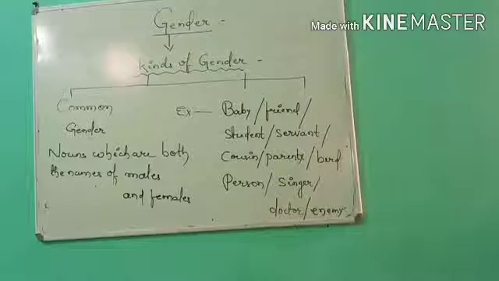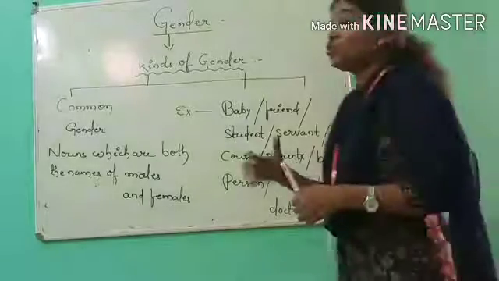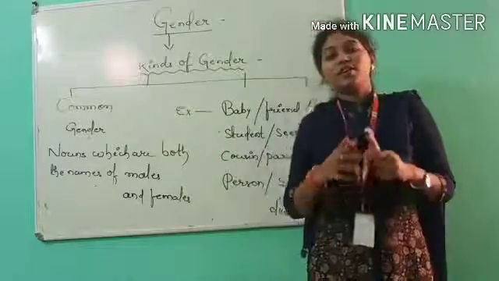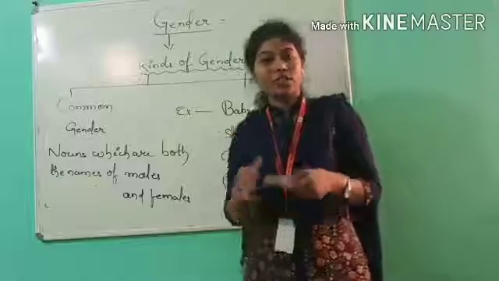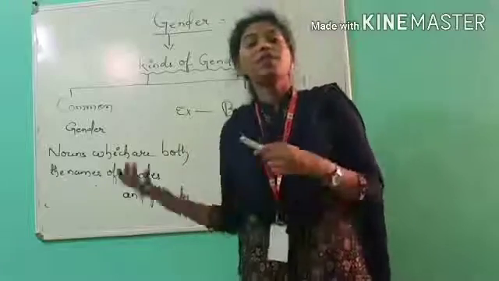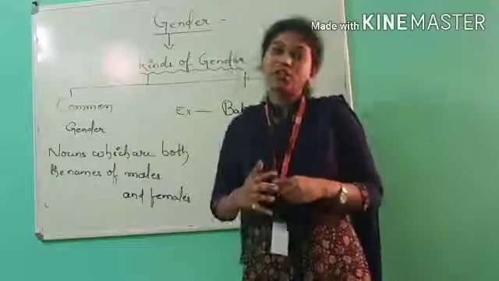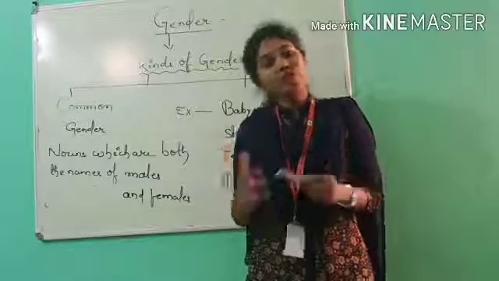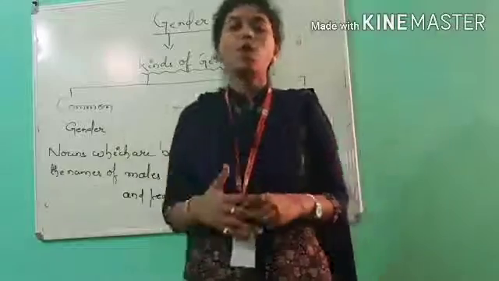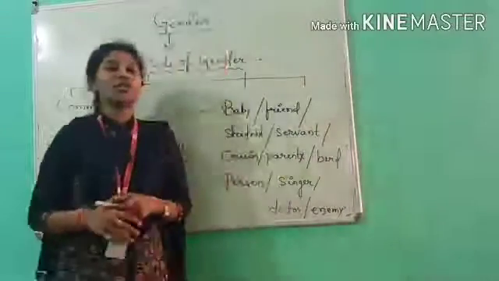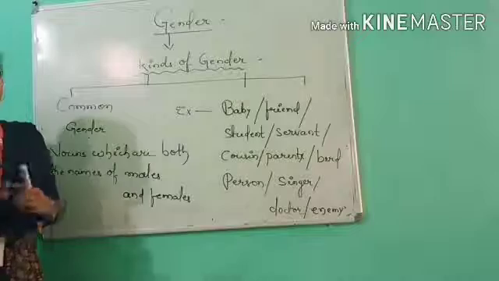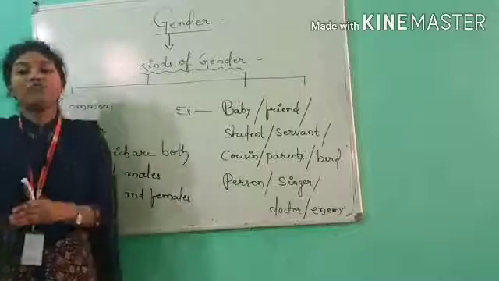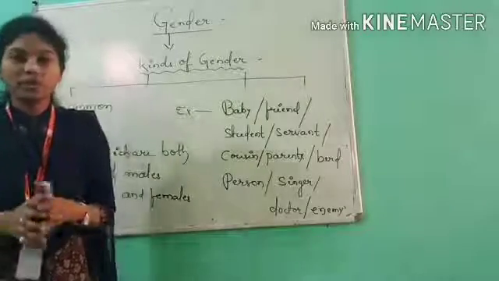We'll talk about the last gender, that is, my dear student, common gender. Again I will repeat: masculine gender means related to male, feminine gender related to female, neuter gender related to lifeless object, and what is this common gender? Common gender is nothing but, my dear student, where both male and female are combined.